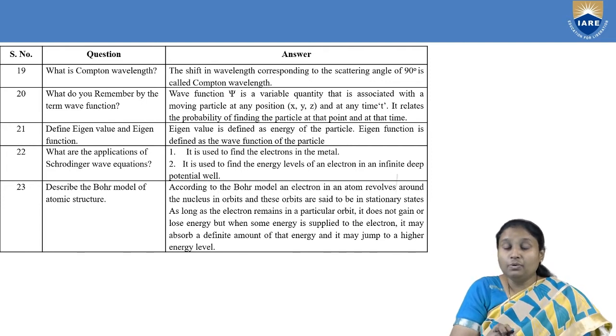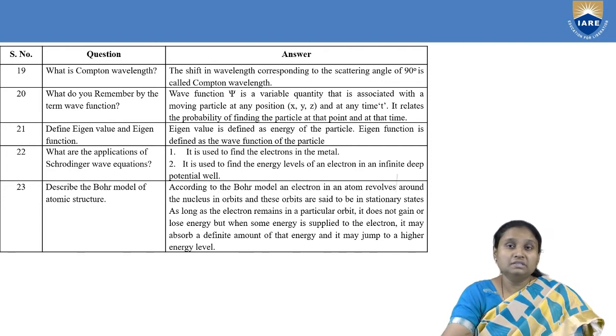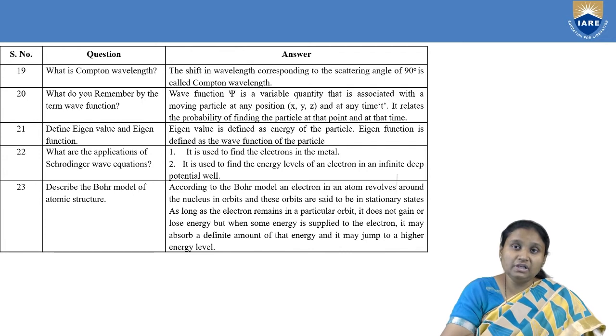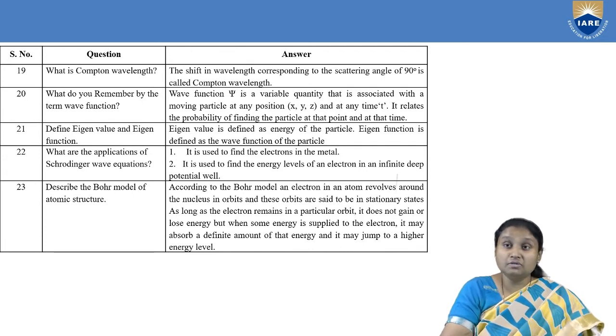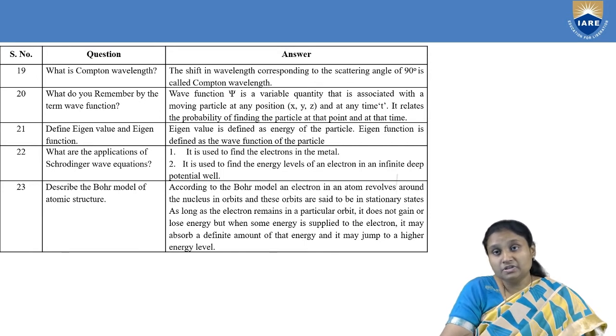And of course, as I told, according to Max Born, if we multiply this wave function with its complex conjugate, we have the probability density, that is, the probability of finding the particle at a particular point in space.